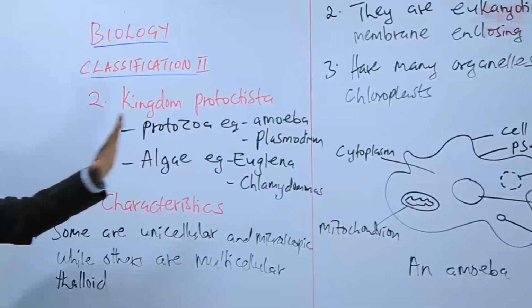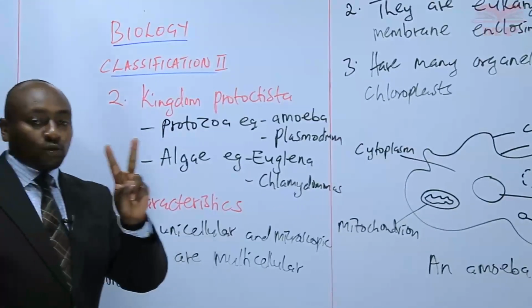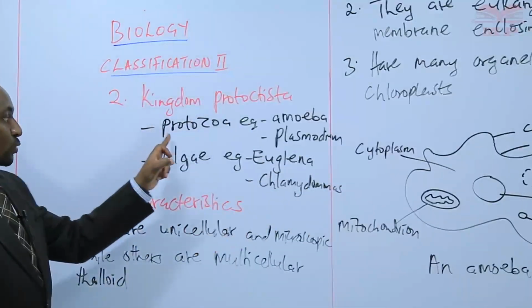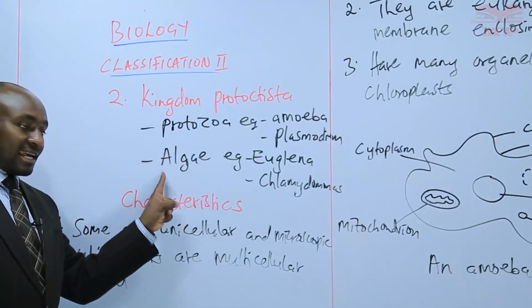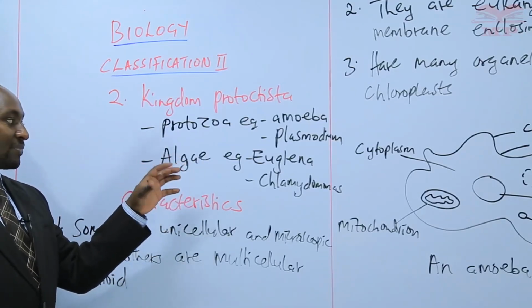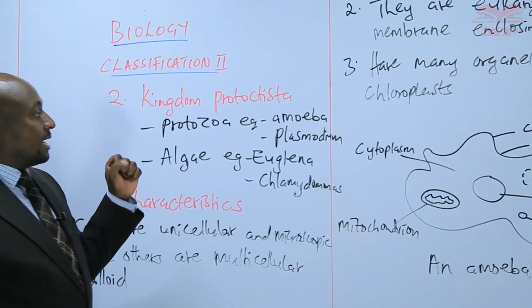We have started by saying that we have kingdom Protista. We have said that in that kingdom Protista, we have two categories of organisms. We have Protozoa and we have algae. Algae, they look like plants. They tend to look like plants, but they are not plants.